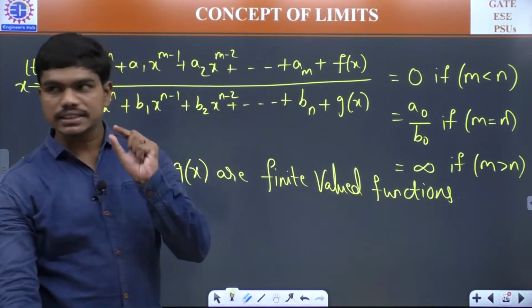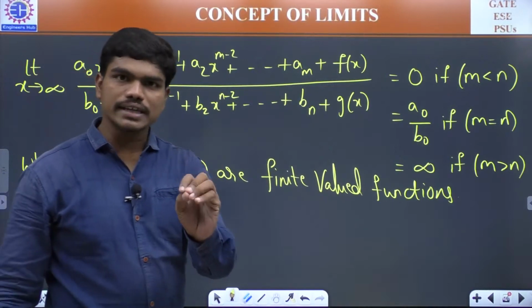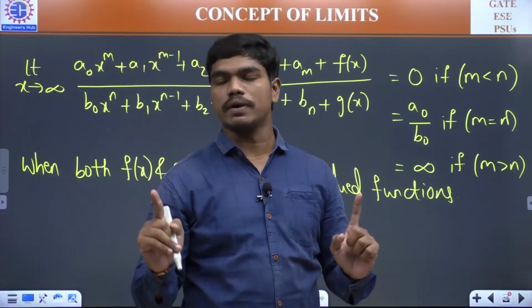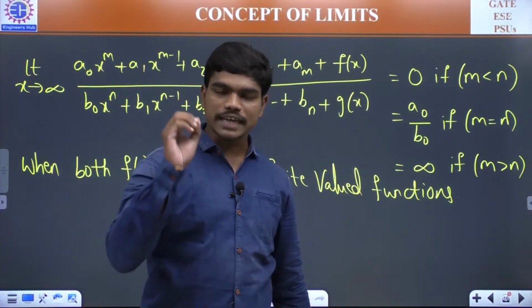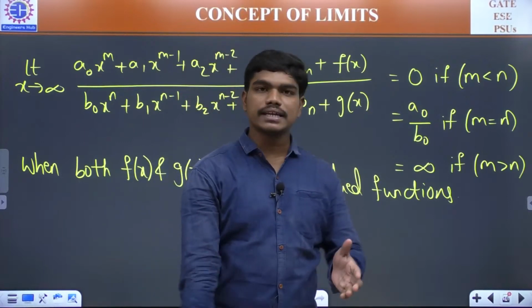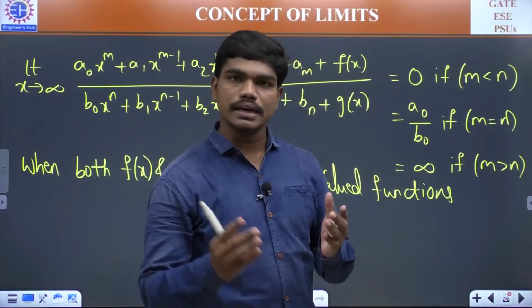See, for example, if you take sin x, whatever might be the value of x, your sin x always lies in between minus 1 to 1, correct? Which means the outcome of sin x is always finite. And similarly, if you take some other function like cos x, for example, it's also finite.